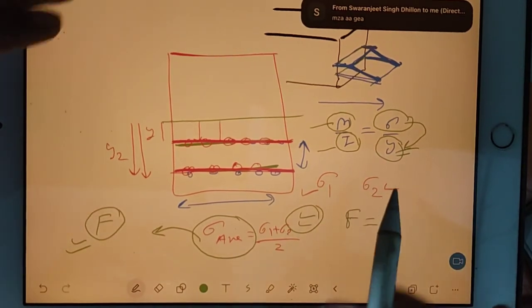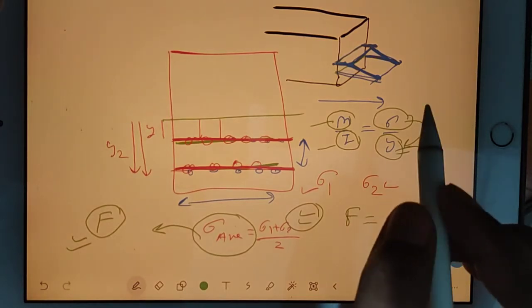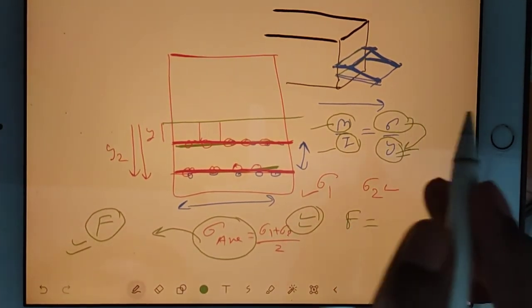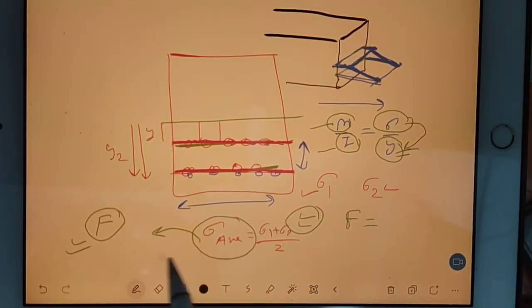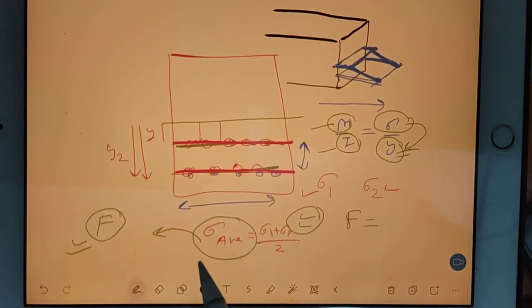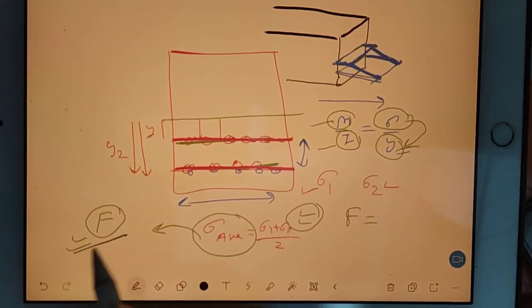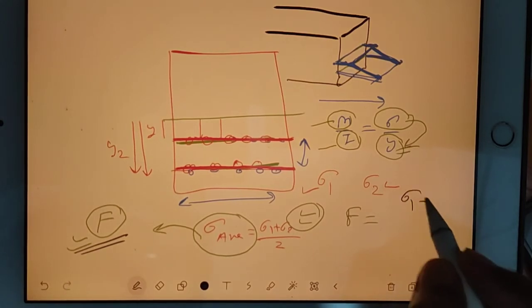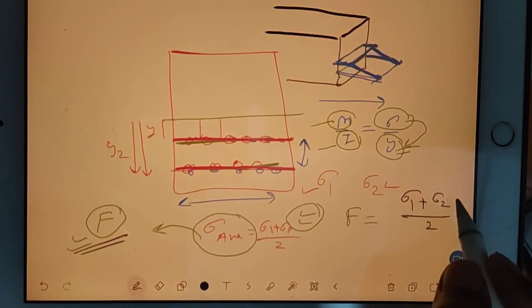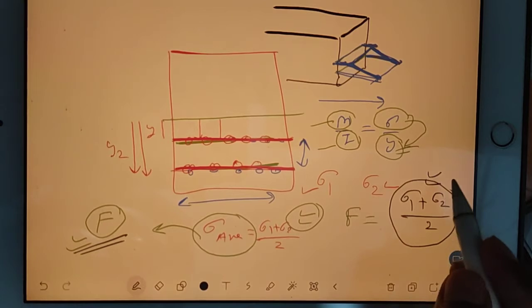Very good. Then only it will be right. Then you integrate. You go for the average part, sigma 1 plus sigma 2 by 2. By using this concept, you will find out your answer.